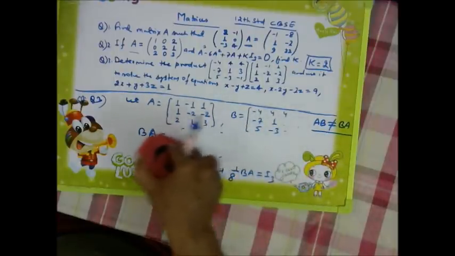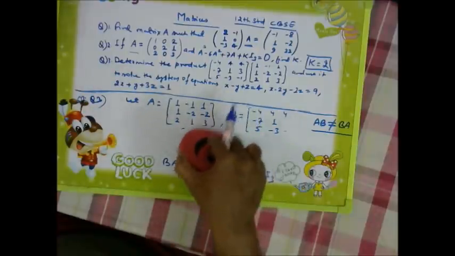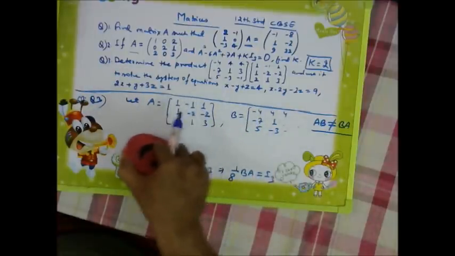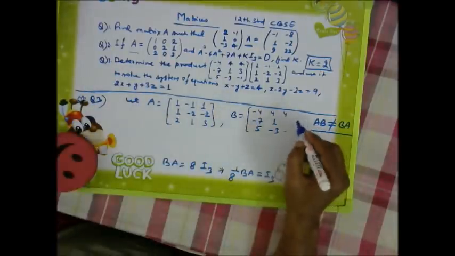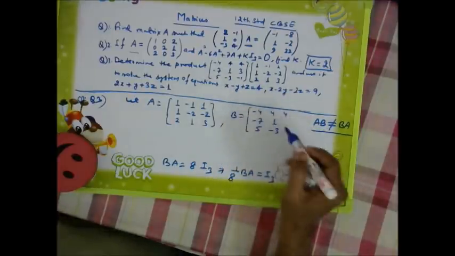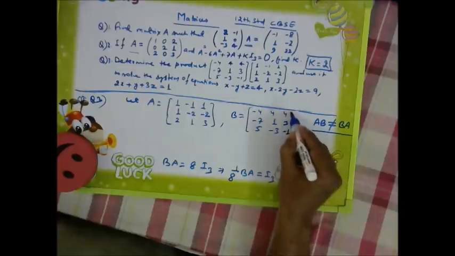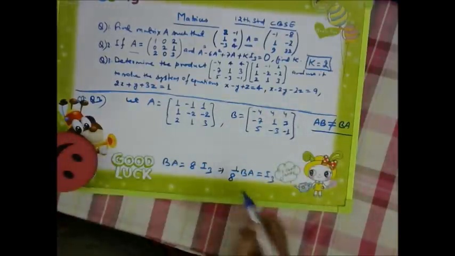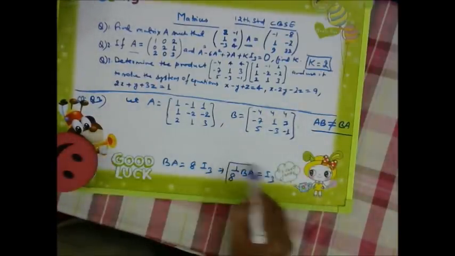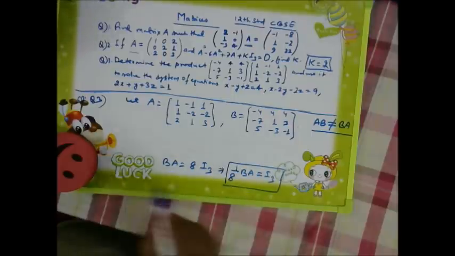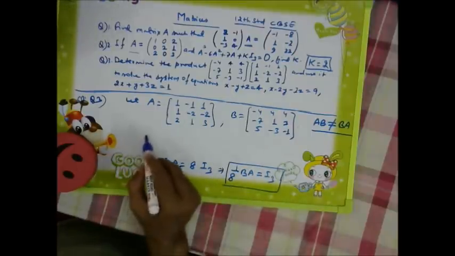B is required. Okay. You need to use B. So B was what? 4, 3 and minus 1. Okay. Now here in this particular part we will multiply A inverse on both sides.